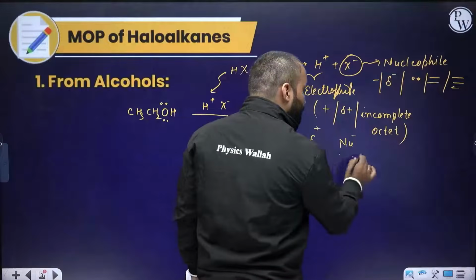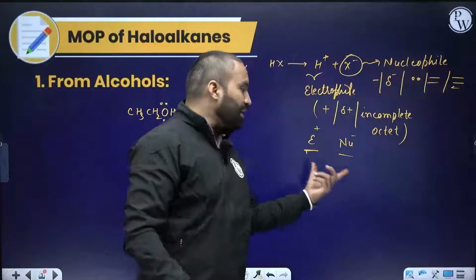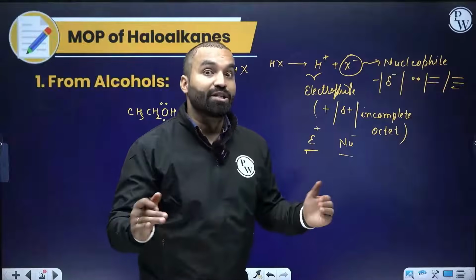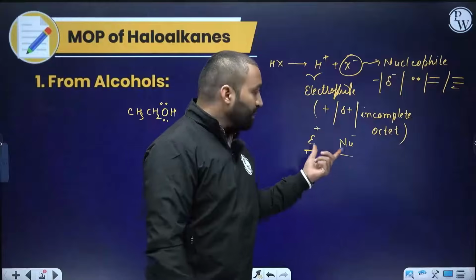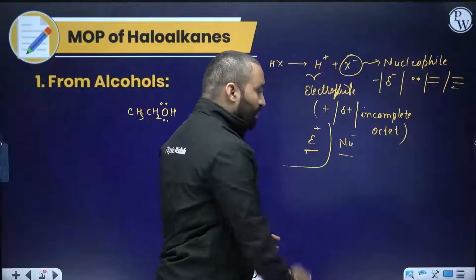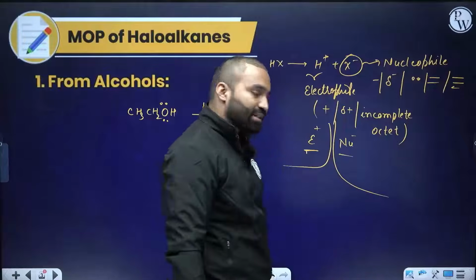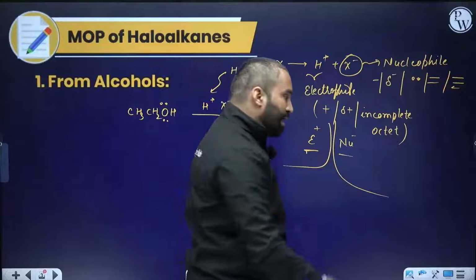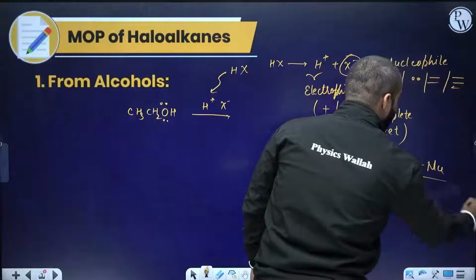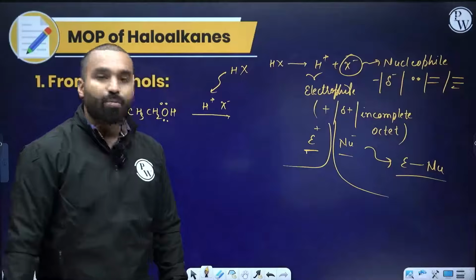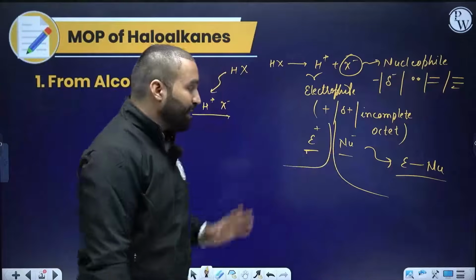They come either from two independent reactants, or they might be present in the same reactant. But right now we are not discussing any complicated matter. One component has an electrophile in it, the other has a nucleophile. They two will interact, and eventually you will obtain a bond, a covalent bond between an electrophile and nucleophile.